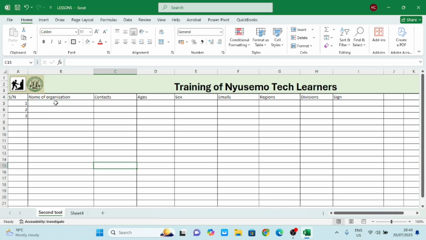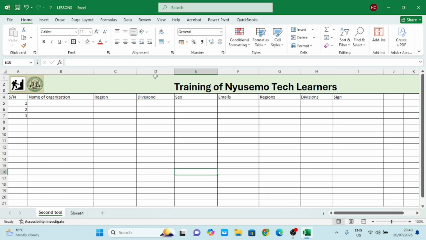So you just come here and put name of organization, okay, and maybe your organization is partnering with another organization and you are 2 of you. That is why you are putting this option here, name of organization. The next thing you want to put is location or region, sorry. Are you seeing now? And then the next thing you want to put here is division.